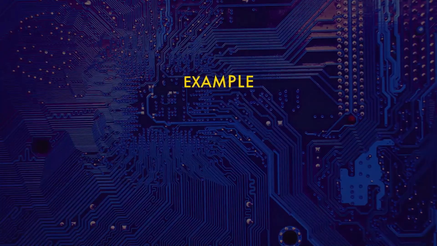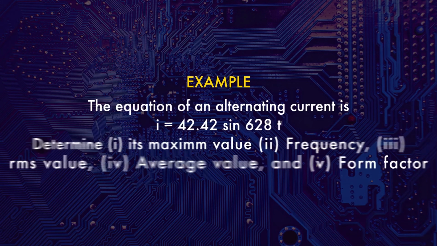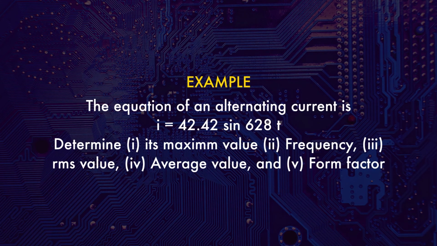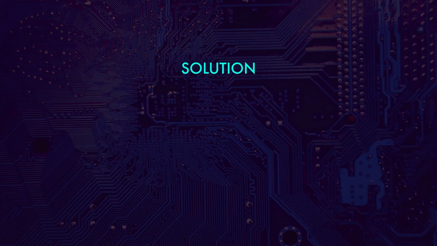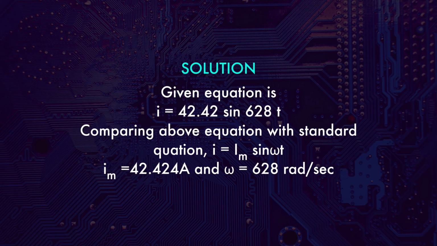Now we have to understand all these factors: how to find out the maximum value, the frequency, RMS value and average value, with the support of one example. Here you can consider one equation: current can be written as small i is equal to 42.42 sin 628t. So how to find out the maximum value, frequency, RMS value, average value and form factor? Just write the equation i equal to 42.42 sin 628t.